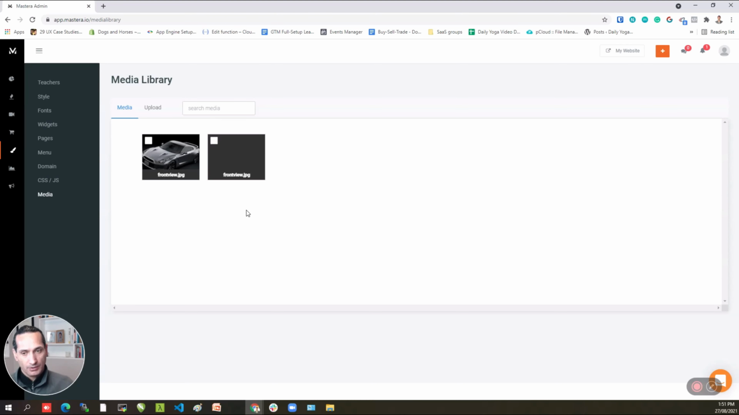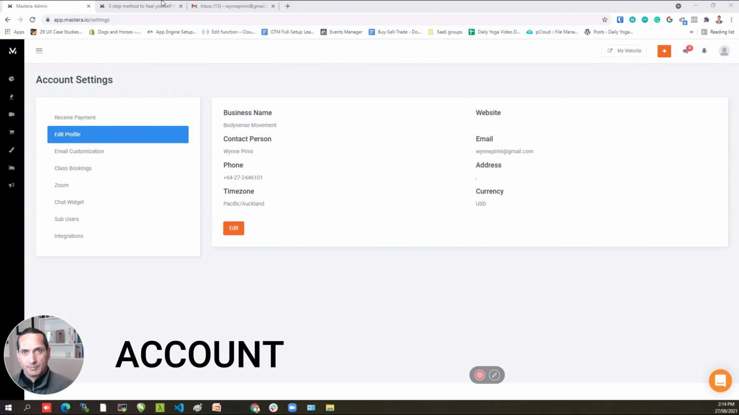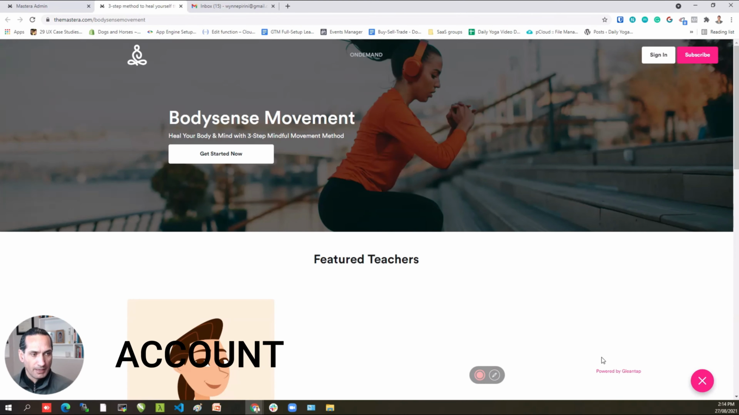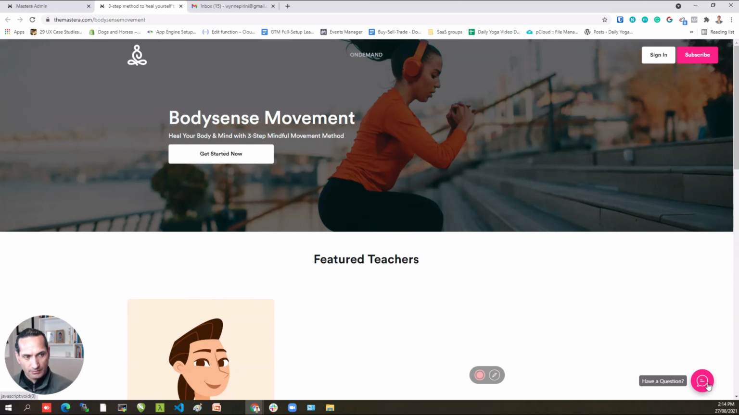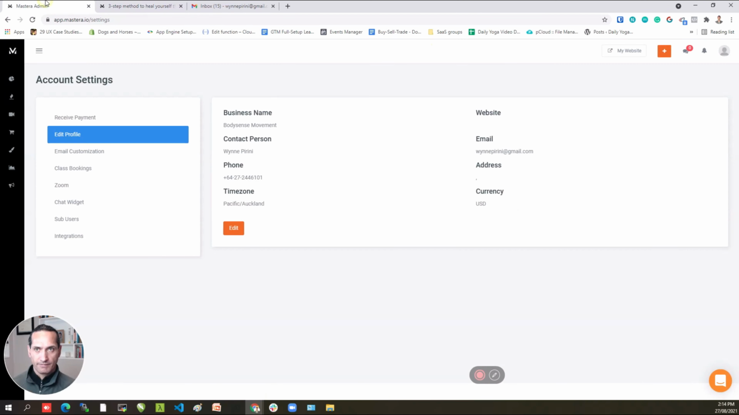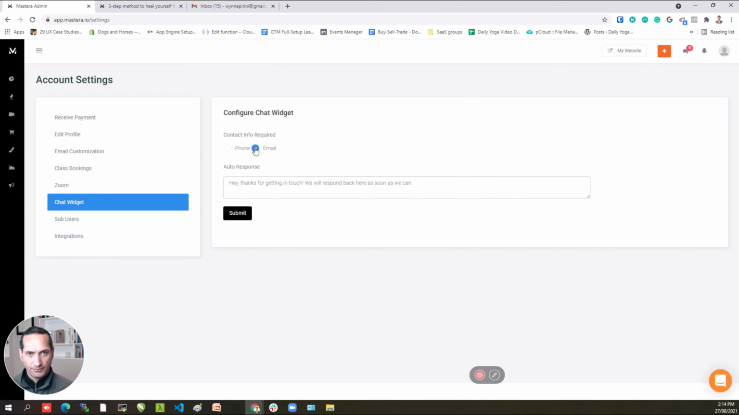Okay, and so this is where you manage your media library. Every image that you upload ends up being put in here. Now, as part of the basic plan, you get the chat box that allows, it's not doing it for me at the moment, but allows people to contact you with this little chat box in the bottom right hand corner, and you can configure it to ask for email or phone, and you can say what message is there.